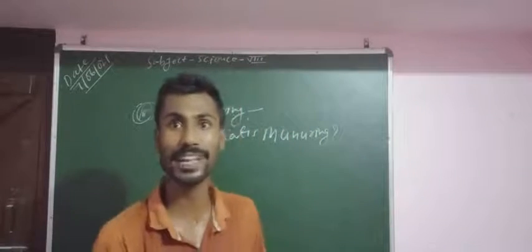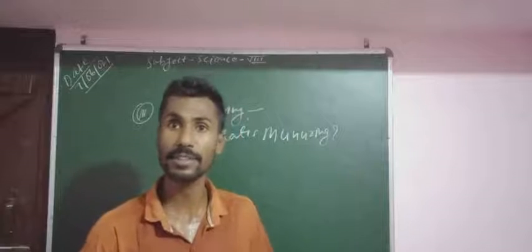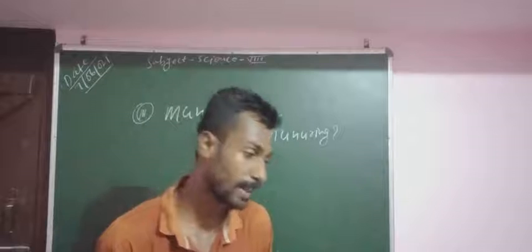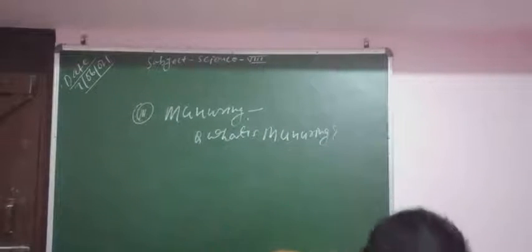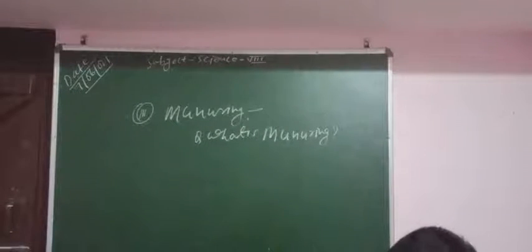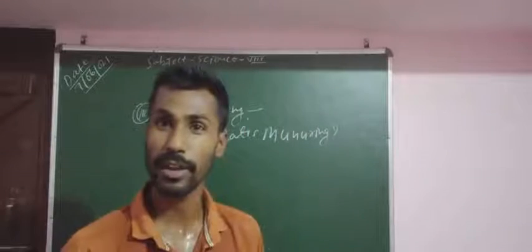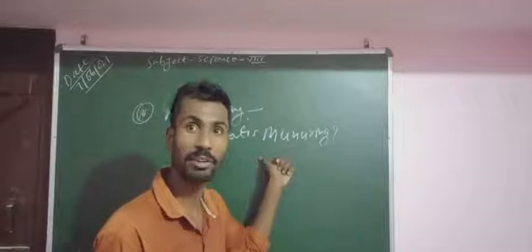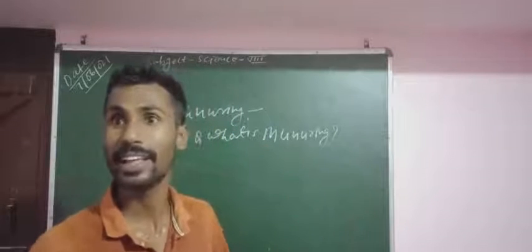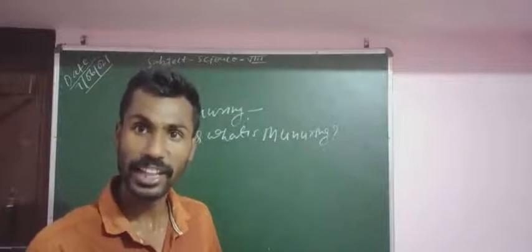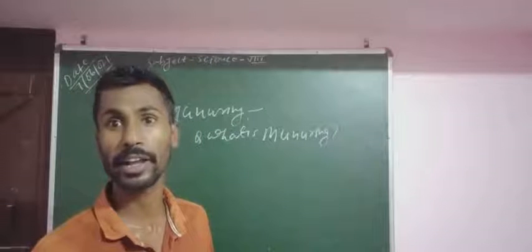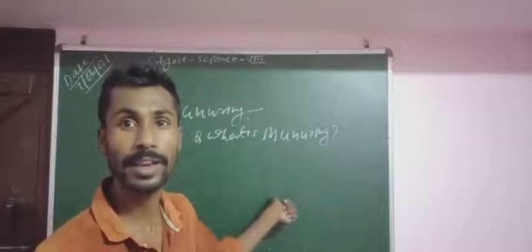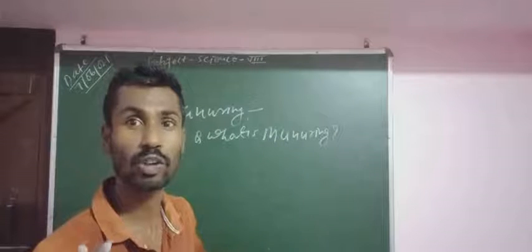Manuring means something is being spread. Before that, we spread the manure in the field, adding it to the soil. Manuring is all the organic or inorganic substances that can be added to the soil before ploughing or after ploughing. It helps in the growth of the soil.